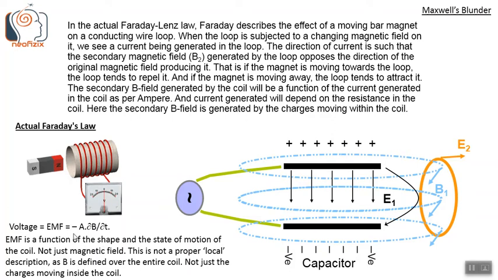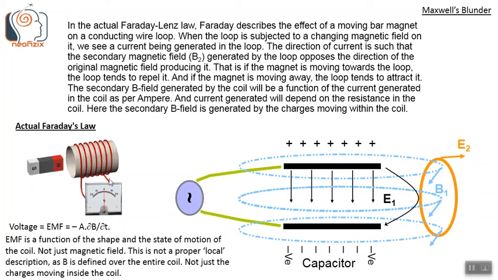Here we see the original expression of Faraday's law, which states that the voltage or the electromotive force EMF in the coil is equal to minus A del B by del T, where A is the area of the coil. Here it is a circle, so it's the area of the circle, and del B by del T, where B is the magnetic field due to this bar magnet.